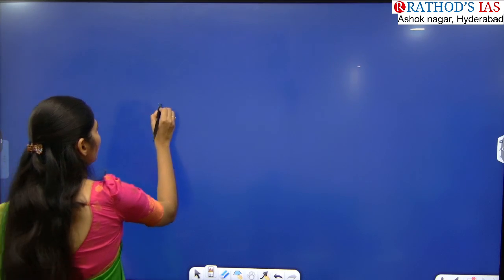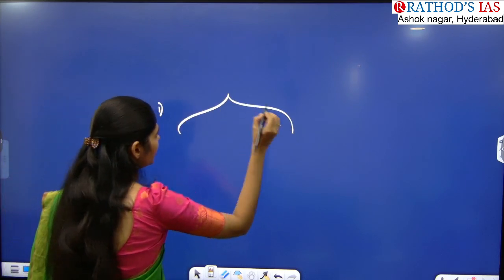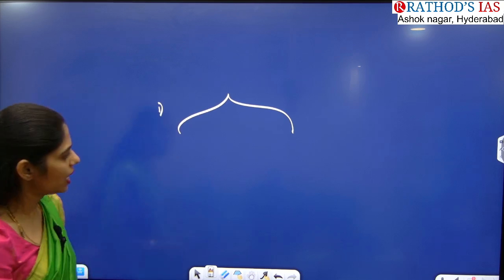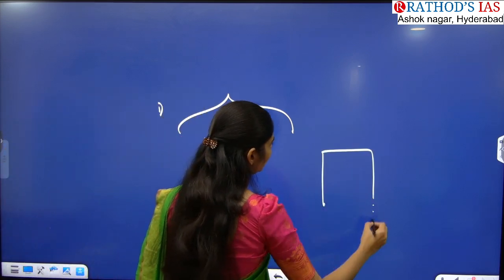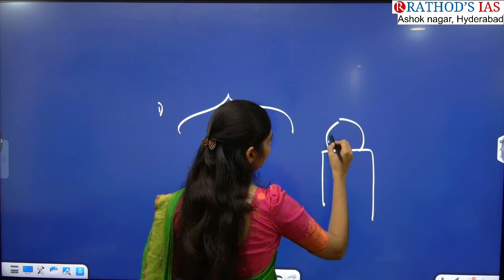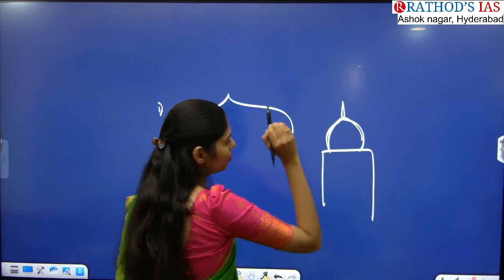The first one is you can see arches. So these kind of arches we can see. And on buildings we can see what? Domes. So like this we can see some structures. They are called as domes.